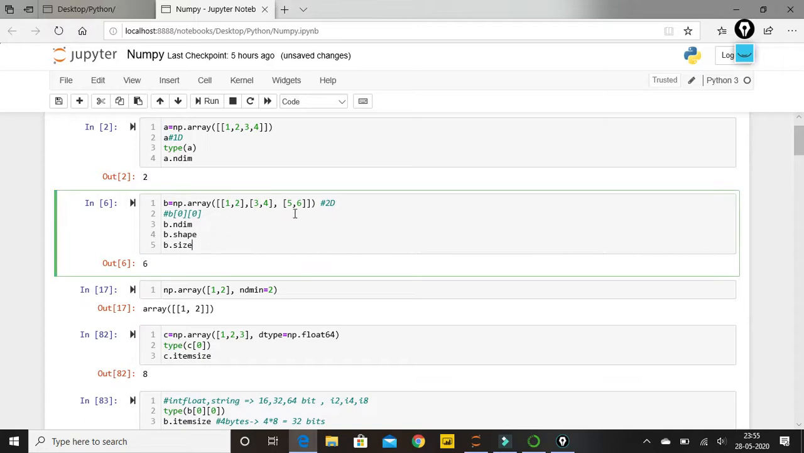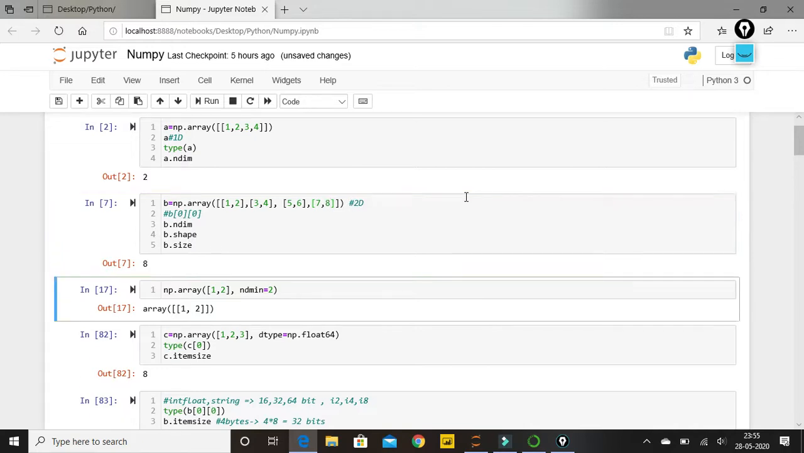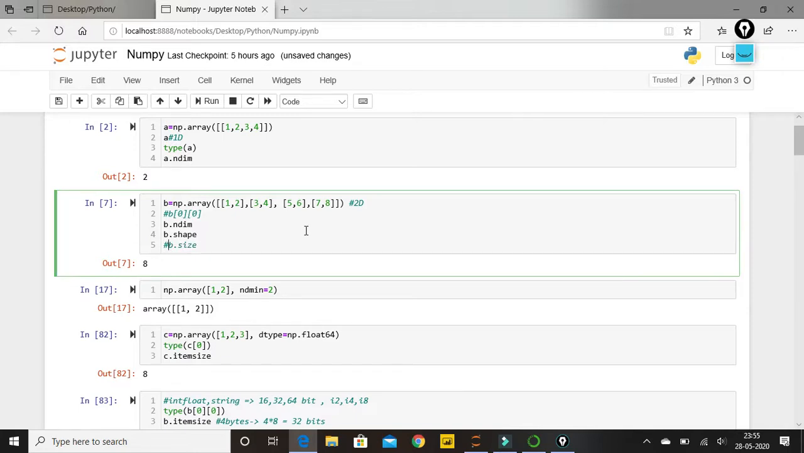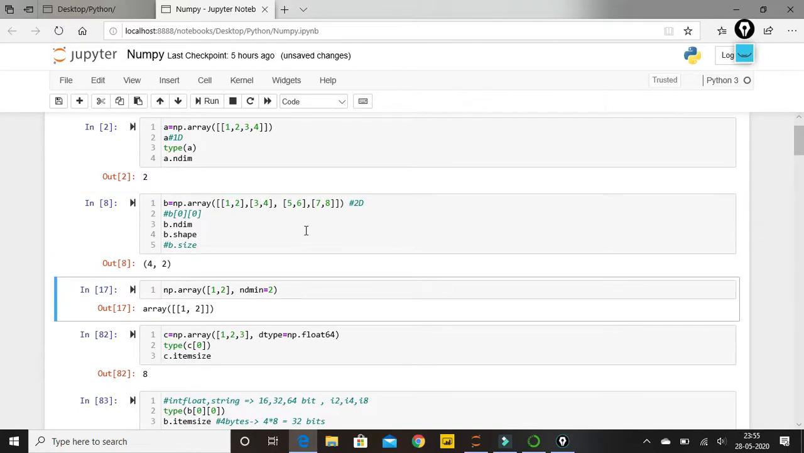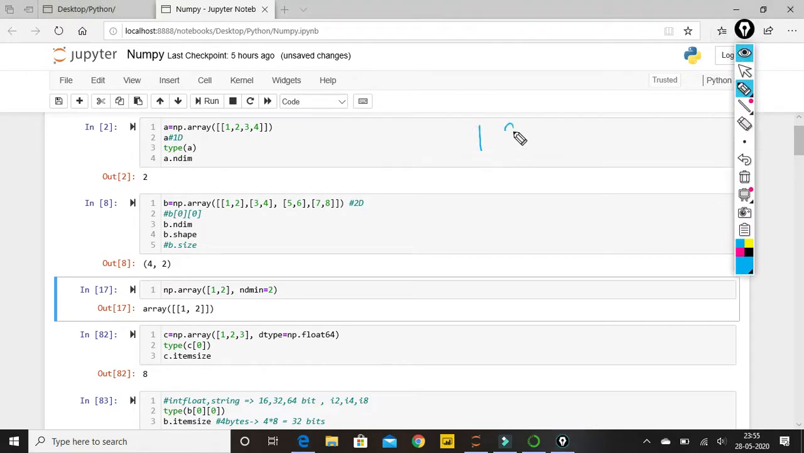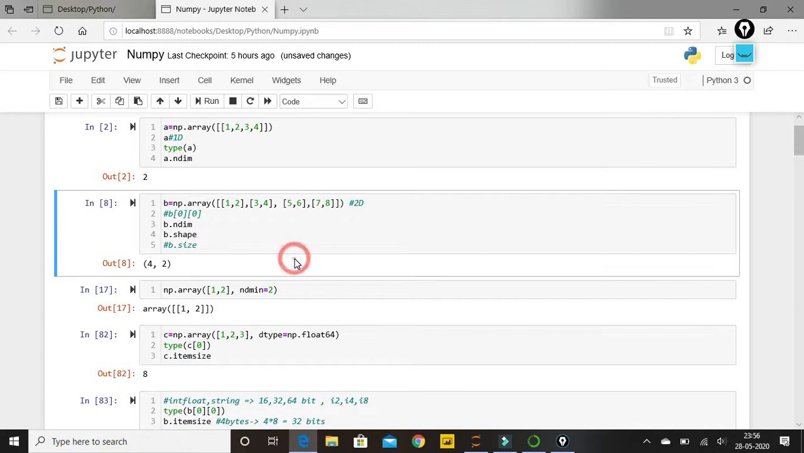Now similarly, let us say I have included one more row, 7 and 8, so the size will become 8. We know that. Let's comment out and check the shape. It will be 4 cross 2, means 4 rows and 2 columns. How? Let's check that. 1 2 3 4 5 6 7 8: first row, second row, third row, fourth row and 2 columns. So this is how it gives me the shapes. I think this is clear for now.